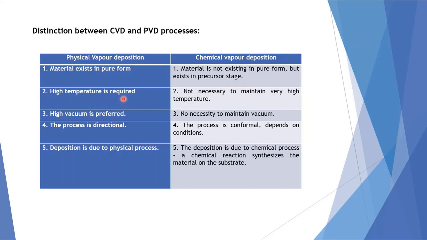High temperature is required for this process, but whereas for the chemical method, not necessary to maintain very high temperature. High vacuum is required here, but no necessity to maintain high vacuum there. The process is directional, but whereas the other process is not directional, it is conformal. Deposition is due to a physical process, whereas the deposition in case of chemical vapor deposition is due to a chemical process. A chemical reaction synthesizes the material on the substrate.